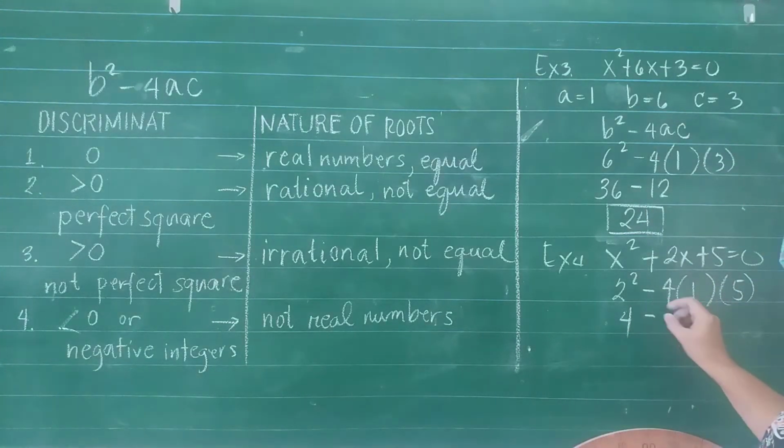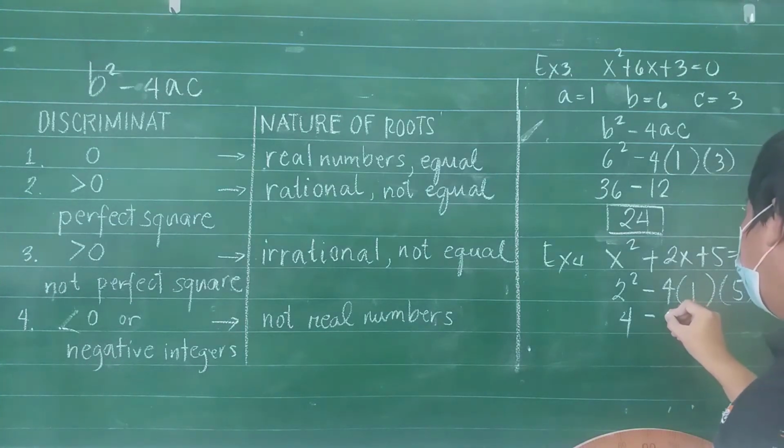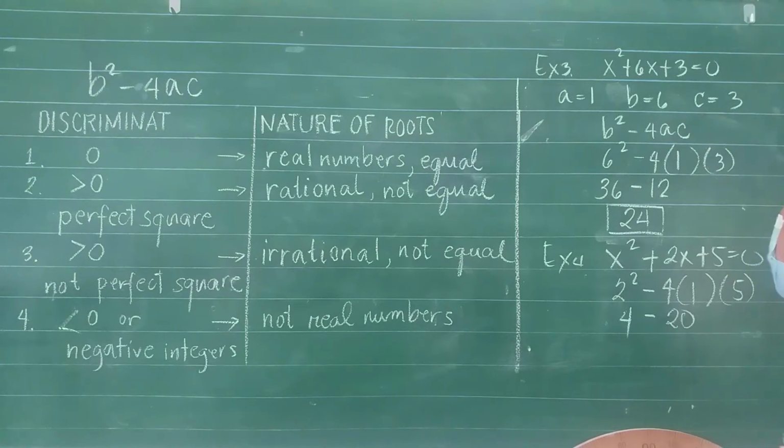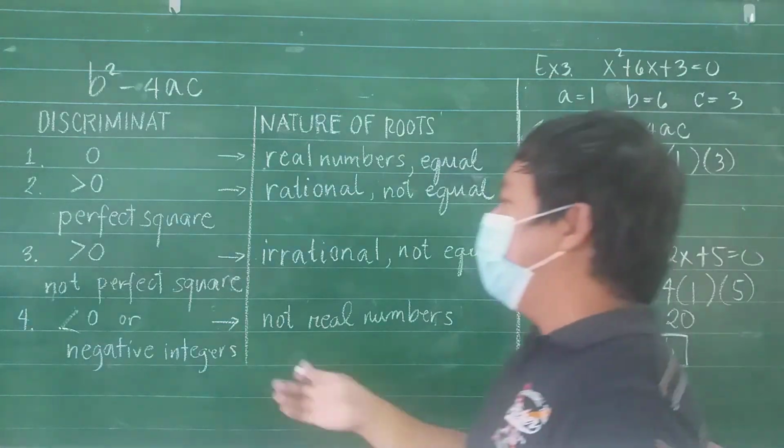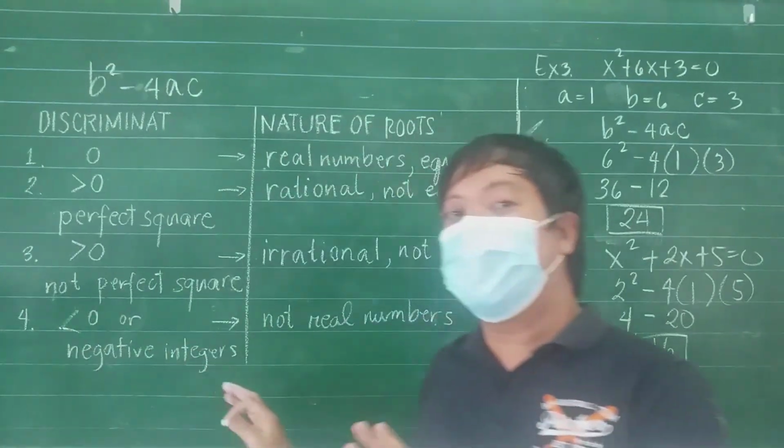Okay, minus 4 times 1 times 5, that is equal to, okay, 20. So 4 minus 20 is negative 16. Mas malaki kasi 20. Okay, so negative 16 is a number less than 0 or a negative integer.